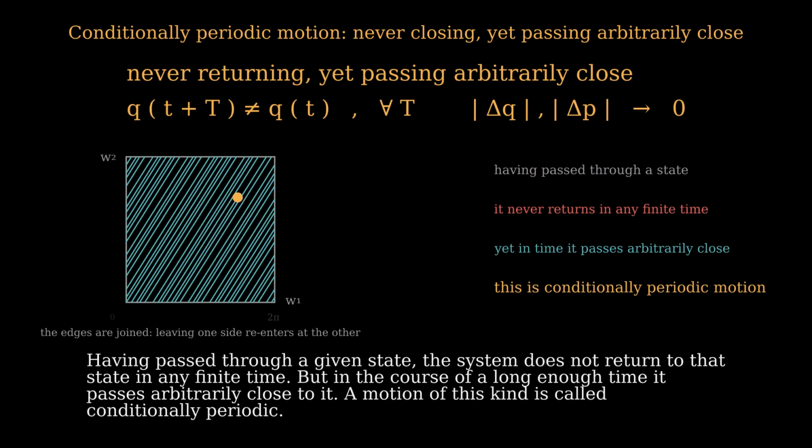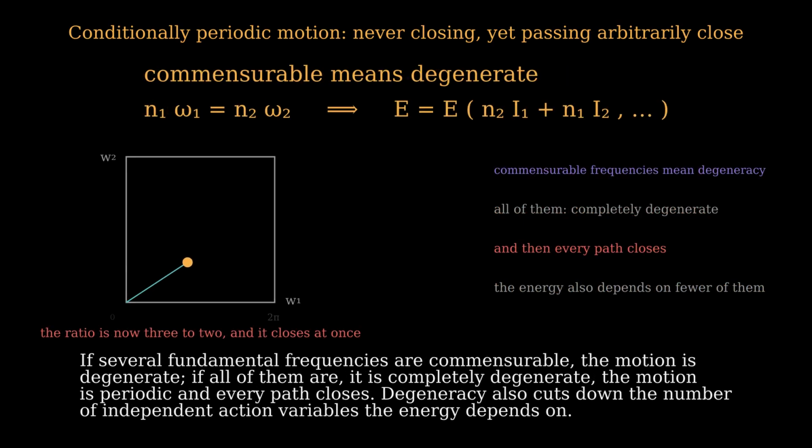Having passed through a given state, the system does not return to that state in any finite time, but in the course of a long enough time it passes arbitrarily close to it. A motion of this kind is called conditionally periodic. If several fundamental frequencies are commensurable, the motion is degenerate. If all of them are, it is completely degenerate. The motion is periodic and every path closes.